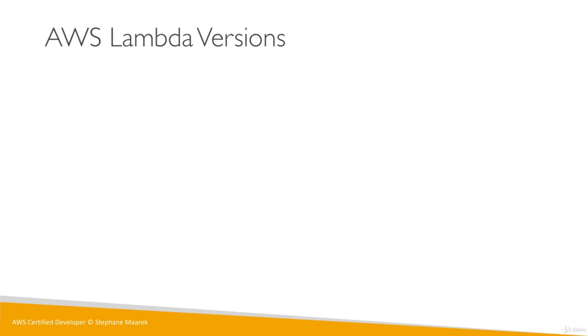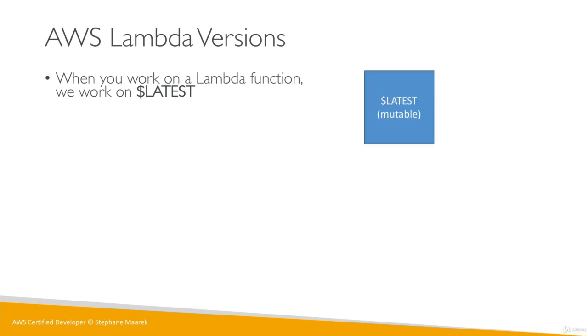So let's talk about AWS Lambda versions, because as soon as you start working on Lambda functions and putting them in dev, test, prod, this is where versions and aliases, which I will see in the next slide, are really, really important. So when you work on the function, you work on the version called latest, and that makes sense. The latest version is what you modify. And so latest is mutable. Mutable means that we can change it as we want.